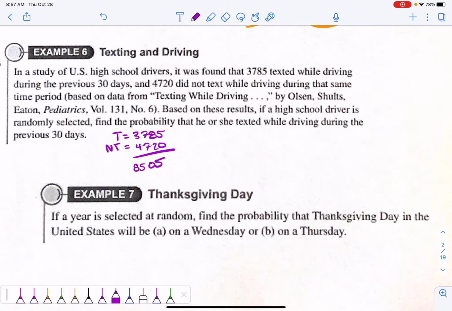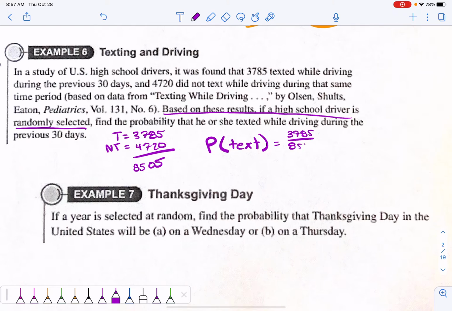Based on these results, if a high school driver is randomly selected, find the probability that he or she texted while driving. Sometimes they'll use the notation P of text, which just says the probability of getting a texter. The probability of text is 3785 out of that total, 8505, and we convert that to a decimal: 3785 divided by 8505 gives 0.445.